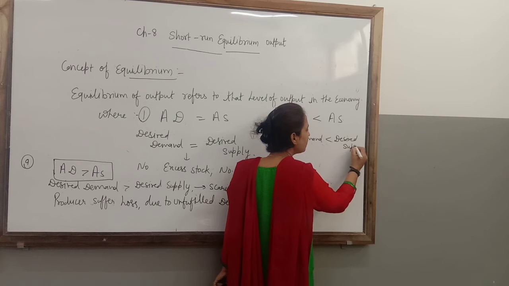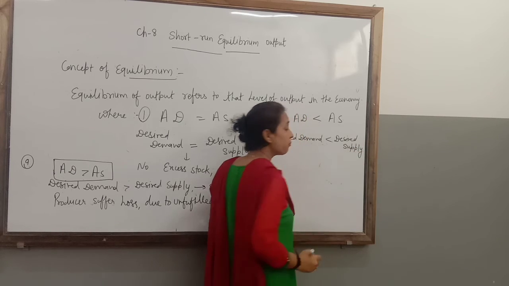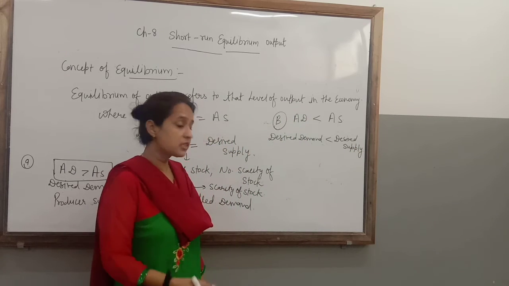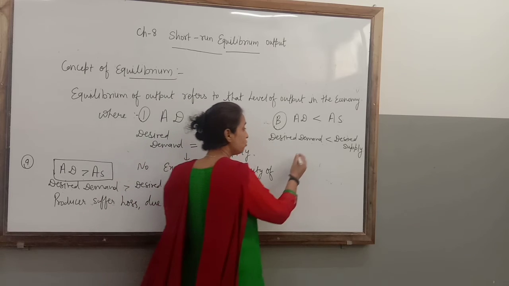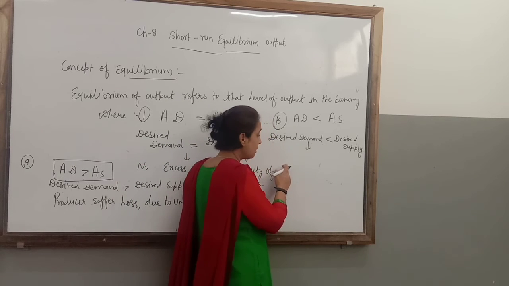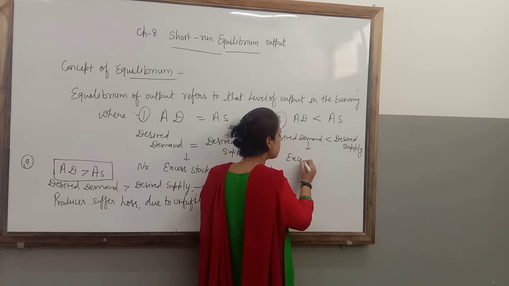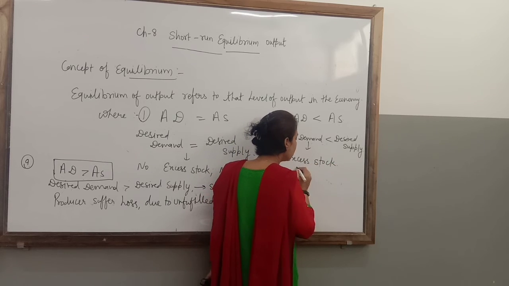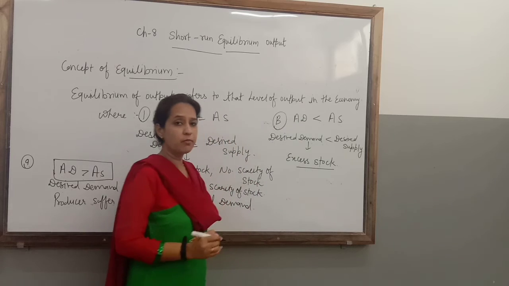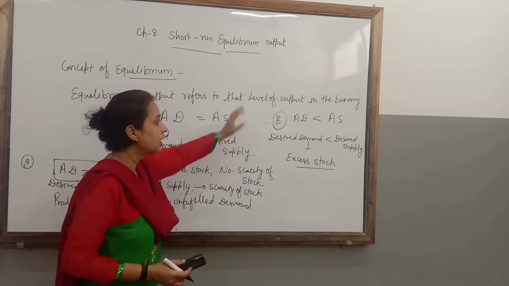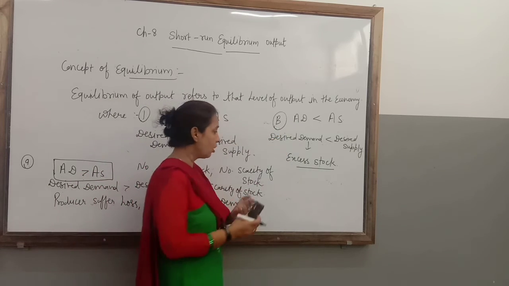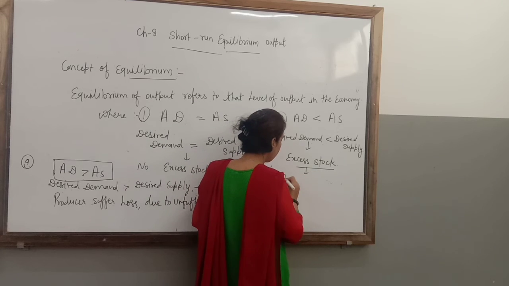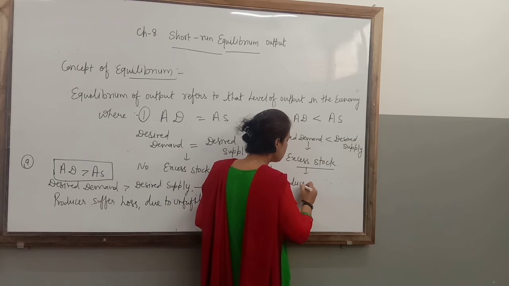So in that condition, what will be there? Supply is higher, production is higher. So the producer again has to face the loss due to the excess stock. And this excess stock he is not able to sell in the market. Because of this reason, he will again suffer a loss. The producer definitely will suffer loss.